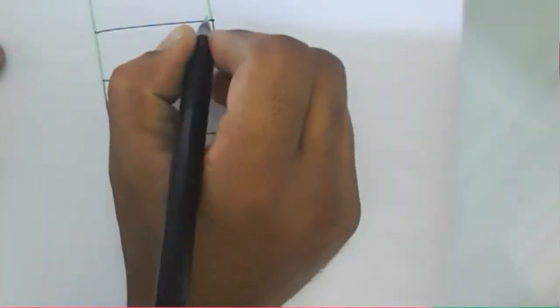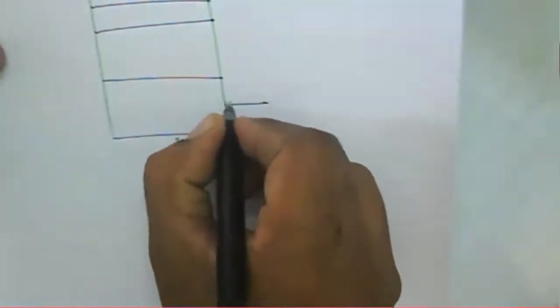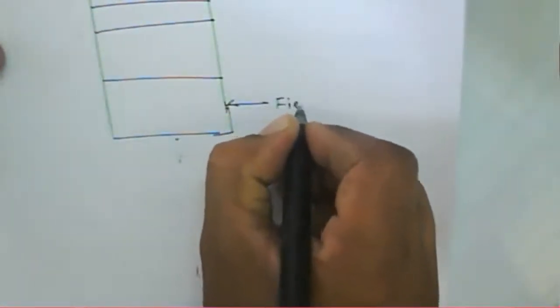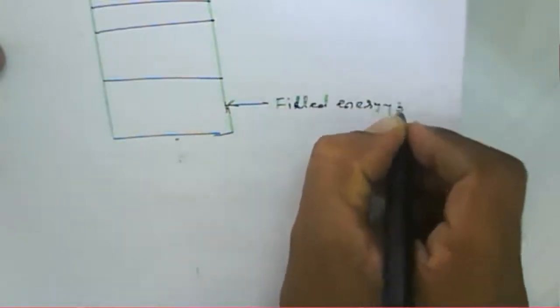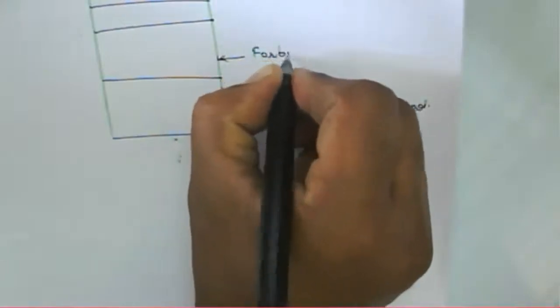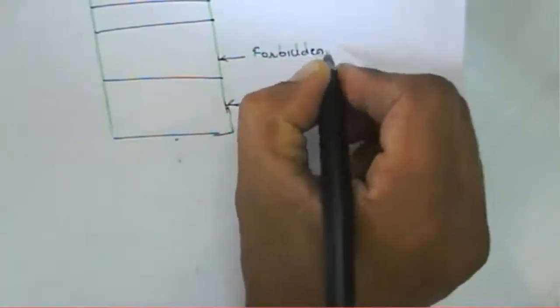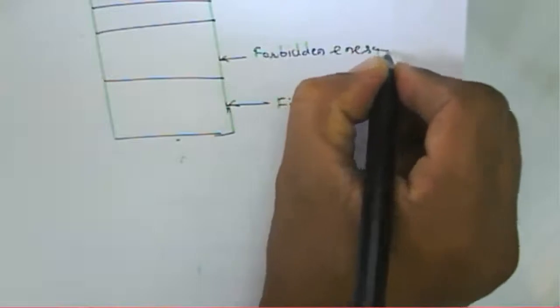Now draw one here. This one is about a filled energy state. Then we have the forbidden energy gap. Then we have the partially filled energy band, and then we have the empty one. So this is the filled energy band.